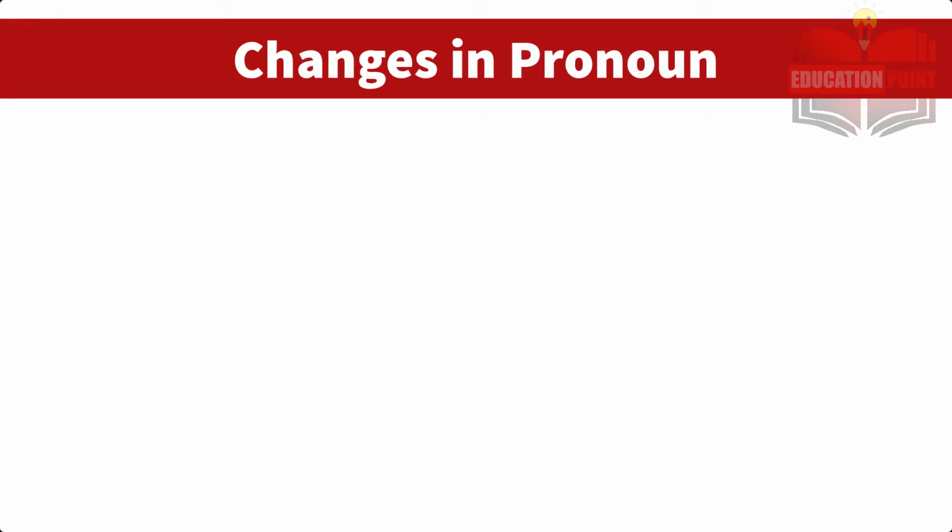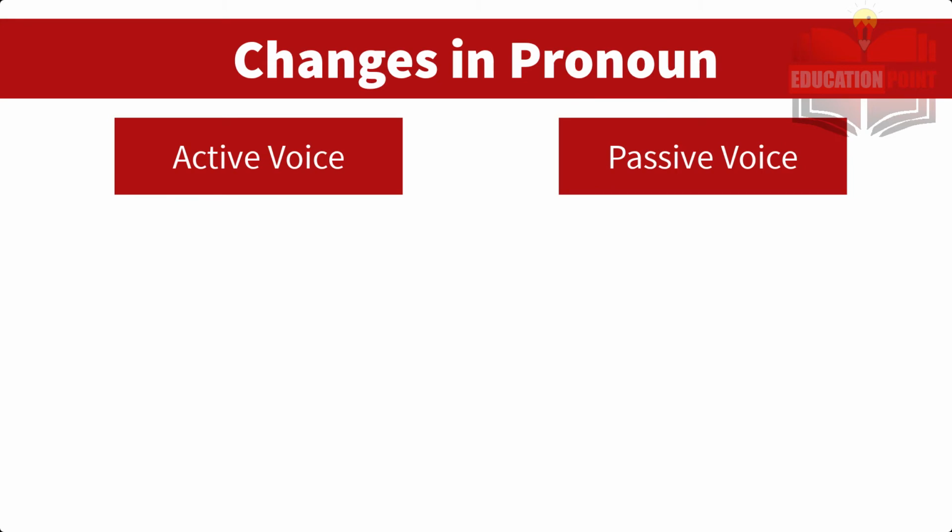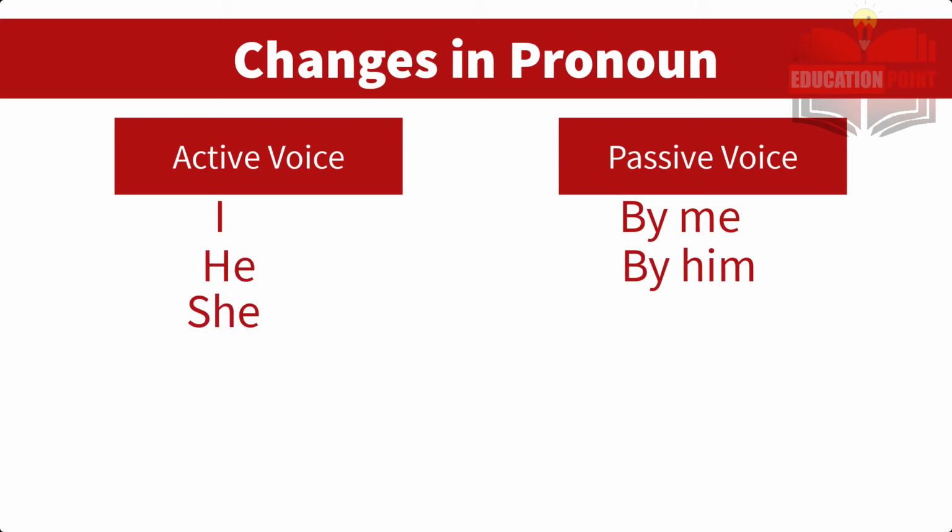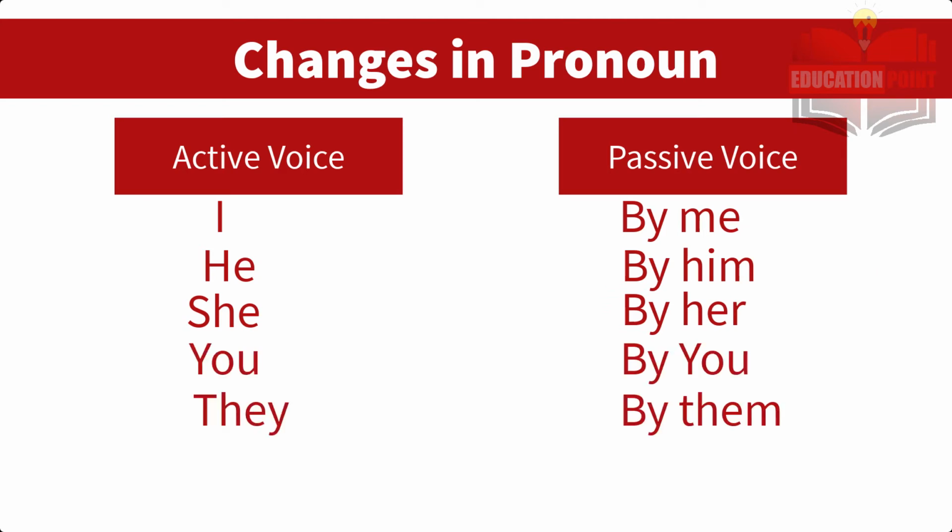Now let's see how the pronoun changes when active voice is converted to passive voice. If it's I, it will become by me. If it is he, it will become by him. She, by her. You, by you. They, by them. It, by it. And we, by us. We can have a number of examples under this scenario.